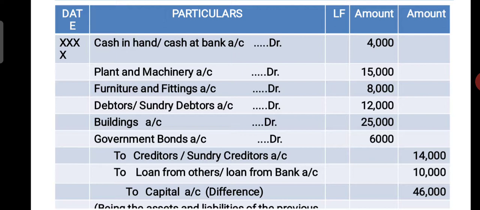That is called capital. In the problem, the capital amount is not given, so we have to calculate the capital by using the formula. What is the formula? Capital is equal to total of assets minus total of liabilities. So the difference figure we write as to capital, the difference figure amount 46,000.